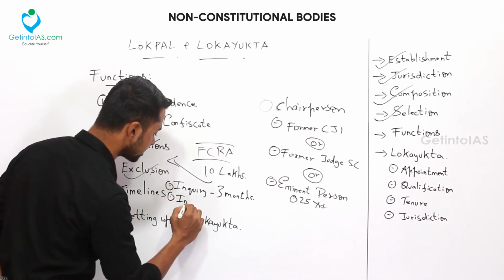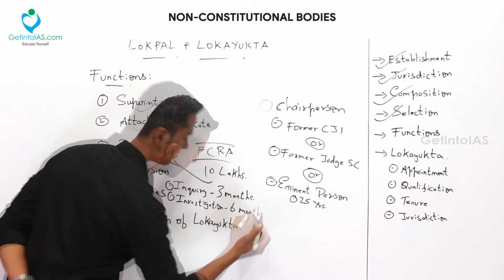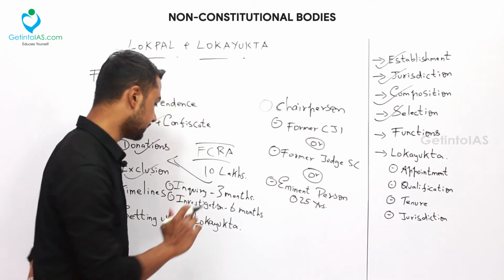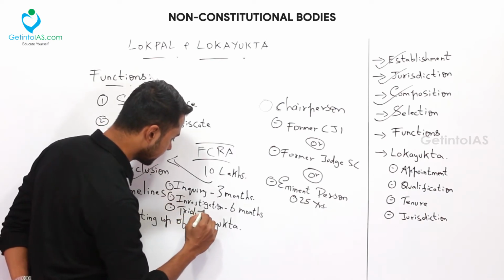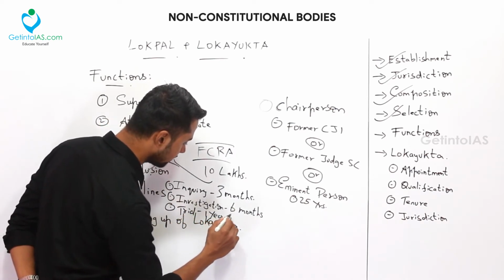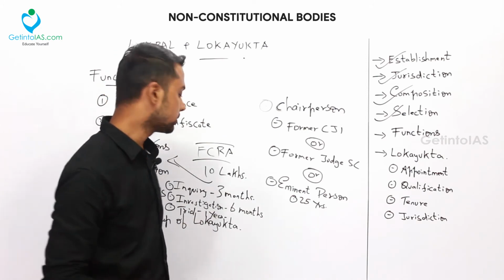Next, for investigation, we have 6 months, extendable again for 6 months. That is about the investigation. And for trial, trial is 1 year, extendable again to 1 year. Okay, so that is the timeline.